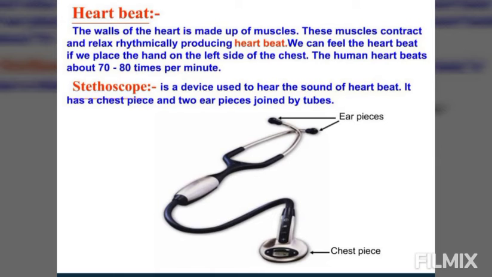A stethoscope amplifies the sound of the heartbeat so that it can be heard carefully. Now, a stethoscope consists of three parts: a chest piece, which is sensitive to the heartbeat and is placed by the doctor on your chest. Next, it consists of two earpieces, which the doctor puts in his ears to hear the heartbeat. Then a connecting tube joins the earpieces with the chest piece.